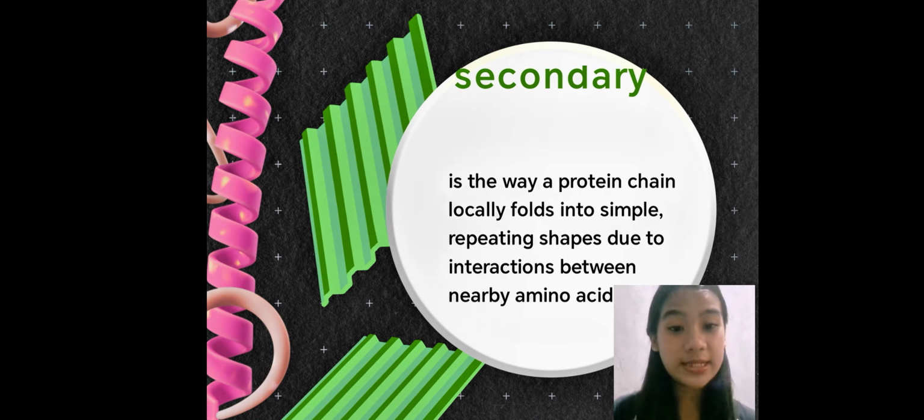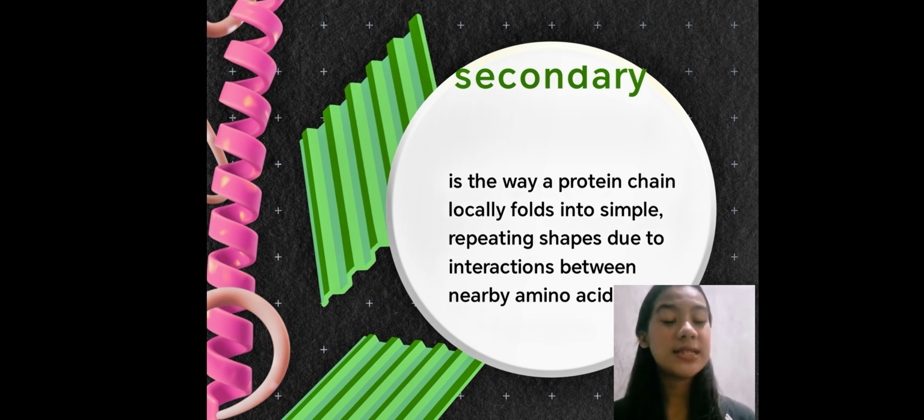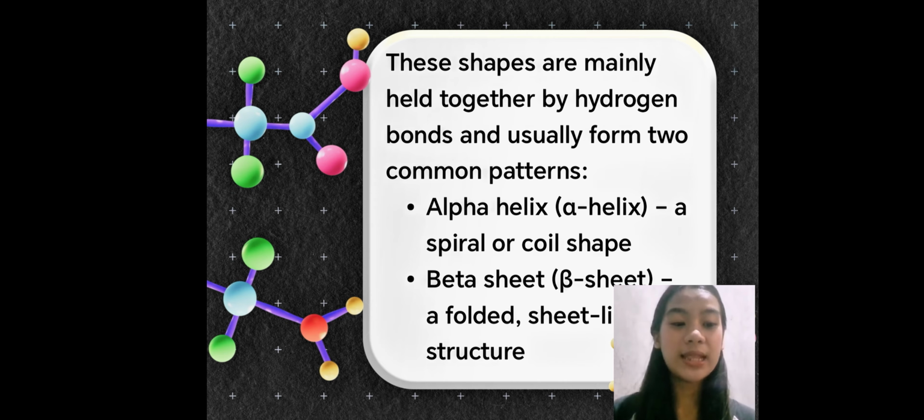Next, we have the secondary structure of a protein. It is the way a protein chain locally folds into simple repeating shapes due to interactions between nearby amino acids. In basic terms, it's the first level of folding of a protein after the amino acid chain is formed. These shapes are mainly held together by hydrogen bonds and usually form two common patterns. First is the alpha helix and second is the beta sheet.